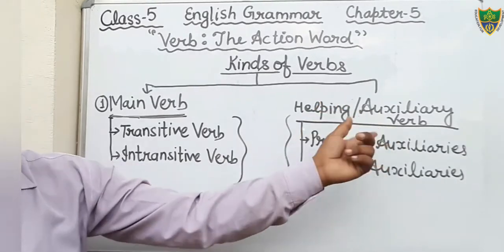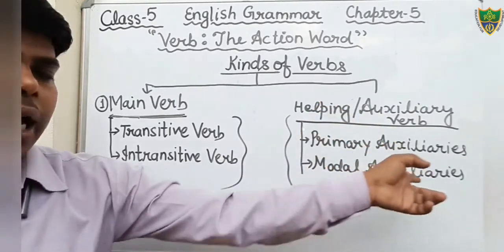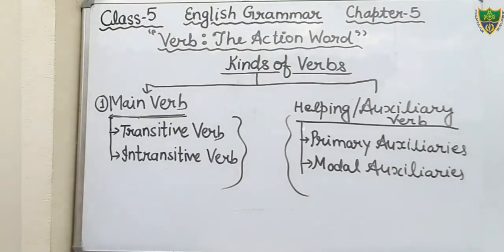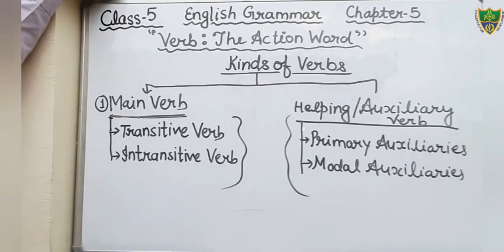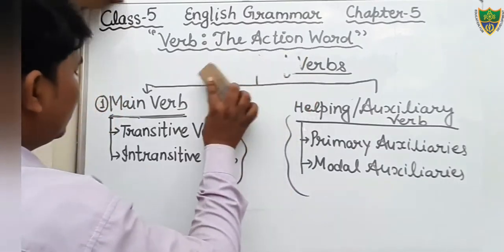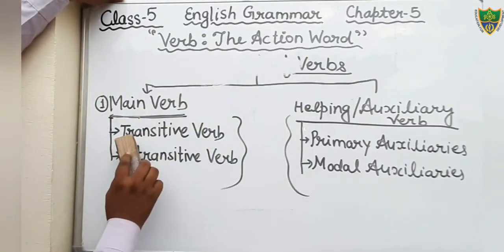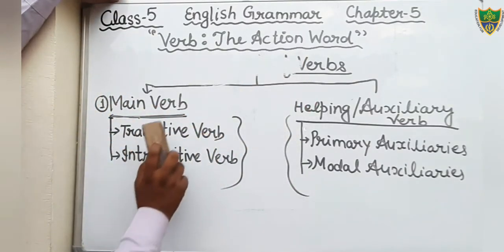Helping verb has two sub kinds, primary auxiliaries and modal auxiliaries. I hope that you all have made this diagram chart. So I am going to erase it. Now we will discuss transitive verb and intransitive verb.